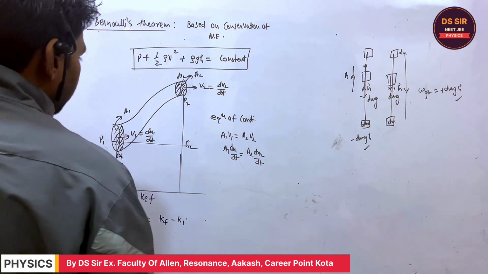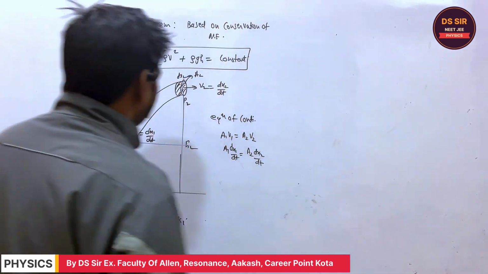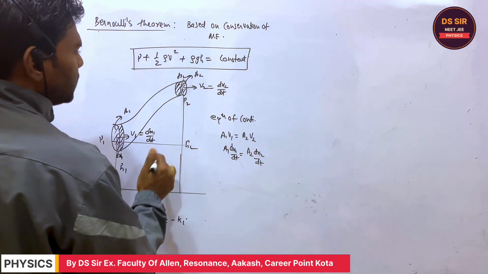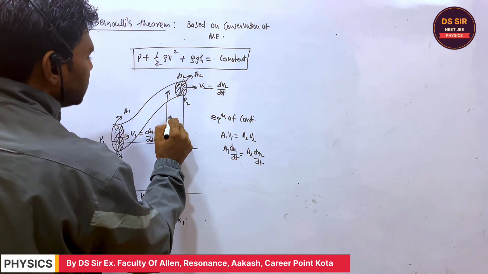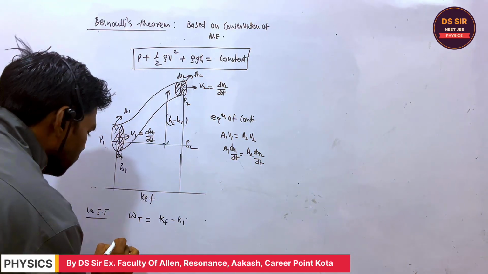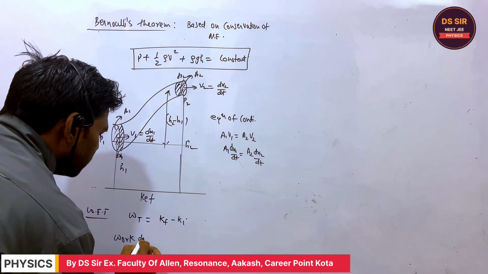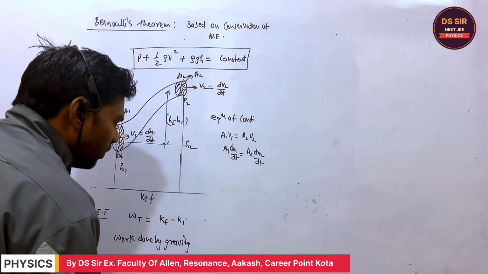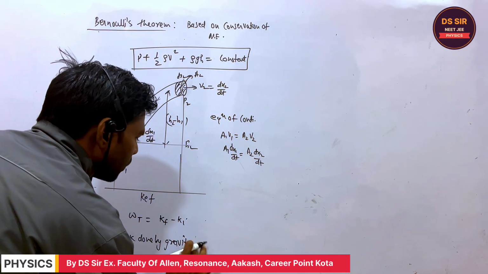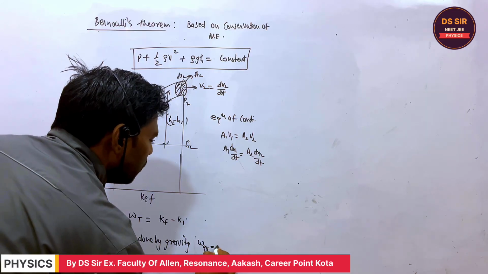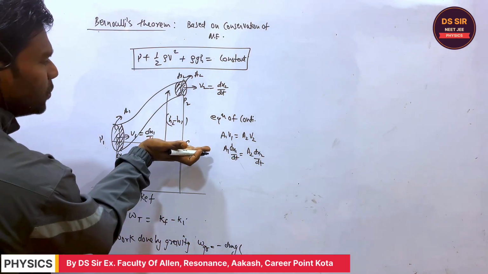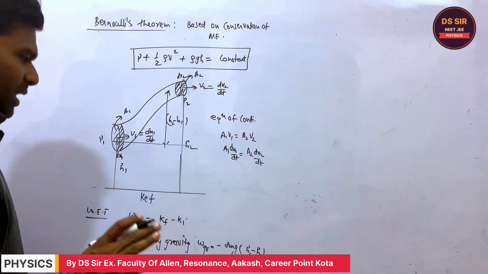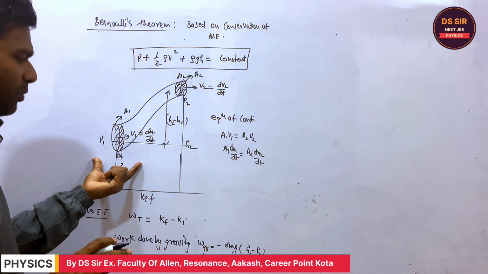In the same way, consider this side. If this is the dm mass which is moving up, by what distance is it moving? This distance is h2 minus h1. So what is the work done by gravity? Work done by gravity is equal to minus dmg times the displacement, h2 minus h1. Is it clear or not? Listen one more thing.